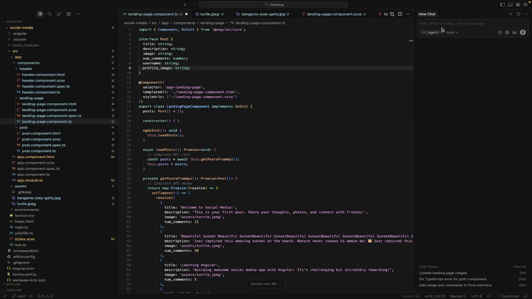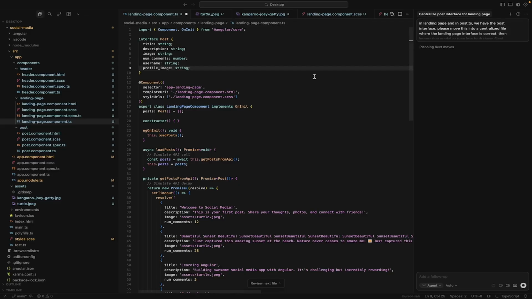I'm going to say in landing page and in post.ts, we have the post interface. Please move this into a centralized file where the landing page interface is correct, then import that model or type, whatever it's called, into both those files. So let's see what it's going to do.